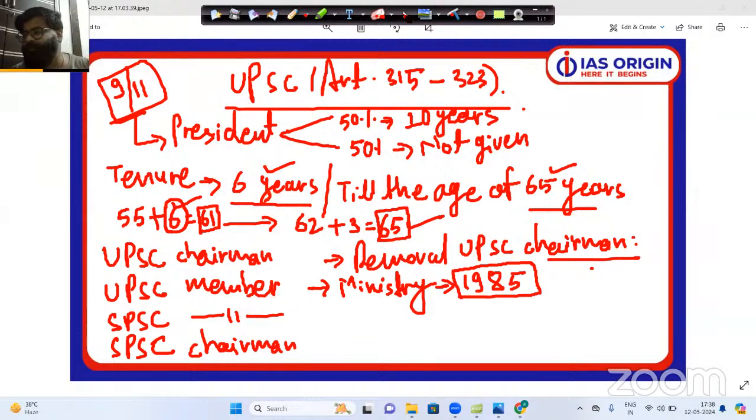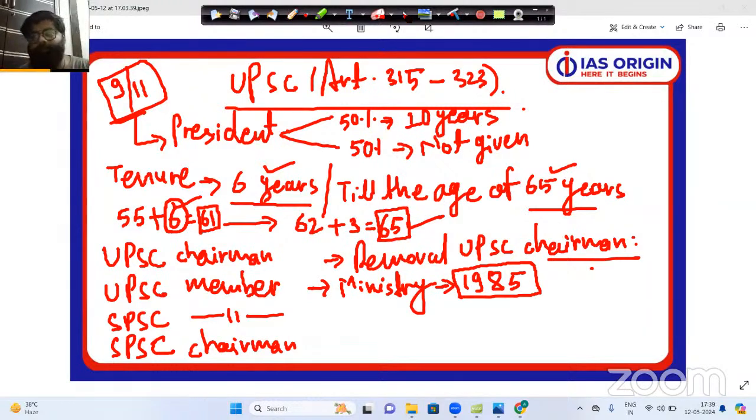So you need to understand this point here, that UPSC prepare an annual report. Okay. And the UPSC annual report is submitted to the President of India. And then that particular report is forwarded to the Parliament of India by the President of India. In the same manner, the state PSC also prepares an annual report, and state PSC submits its report to the governor of that state, and then governor forwards this report to the state legislative assembly.